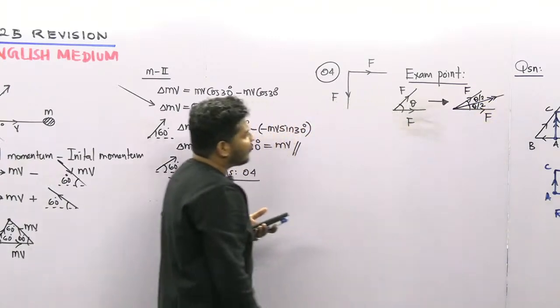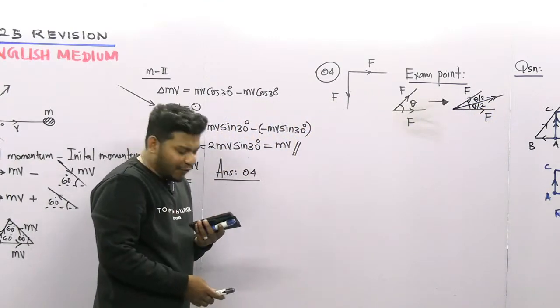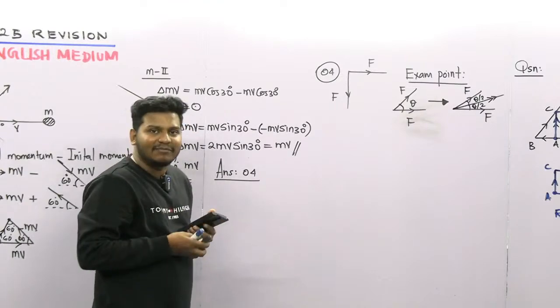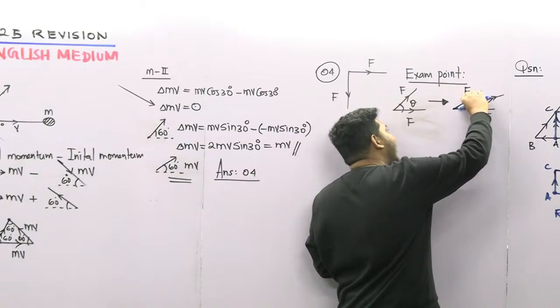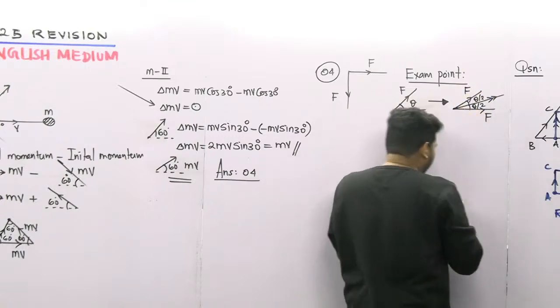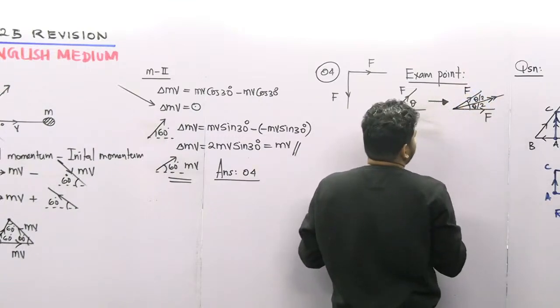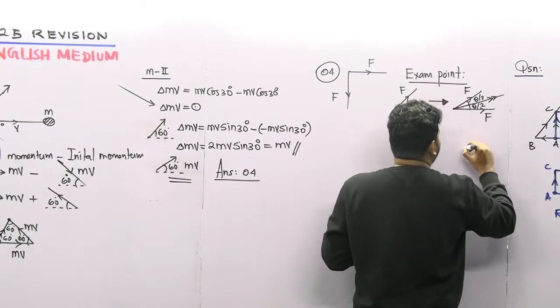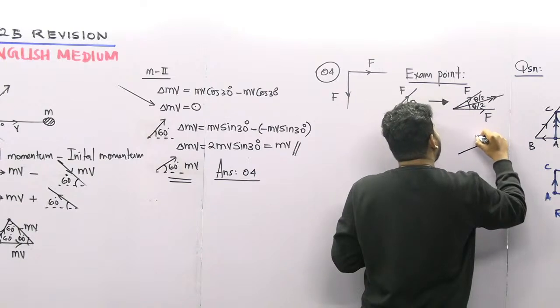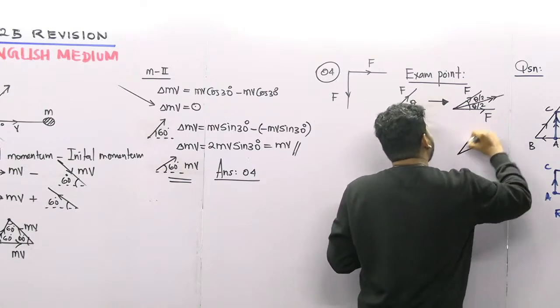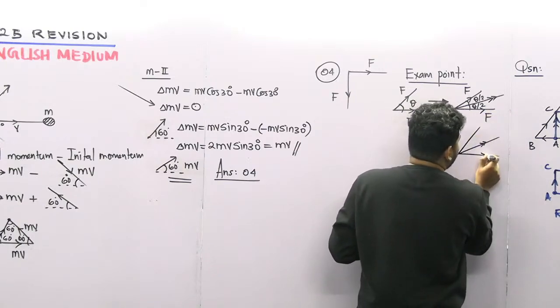For these forces, if you want to get the resultant, we can resolve the forces here. Look at this one: F cos theta by 2, F sin theta by 2. I'm going to resolve the forces for this one, so I'm going to get the resultant here. These are the forces, no?